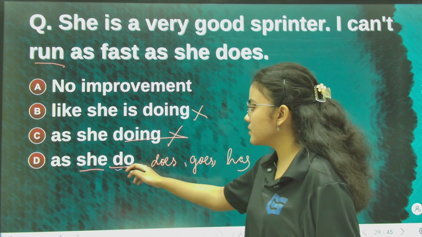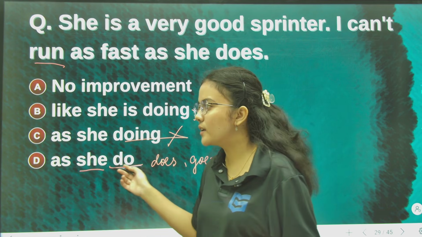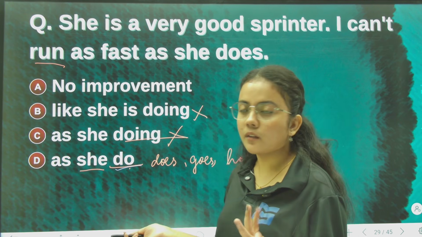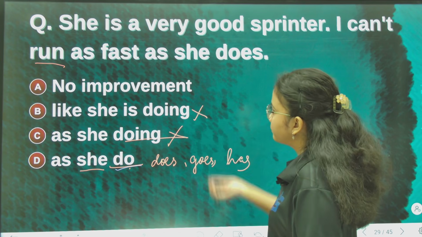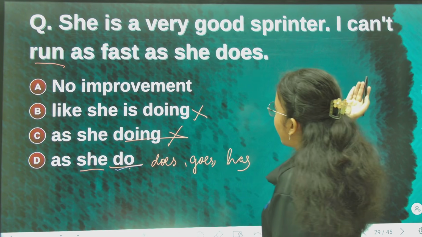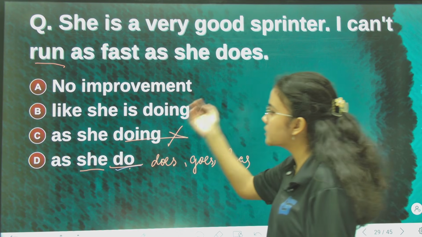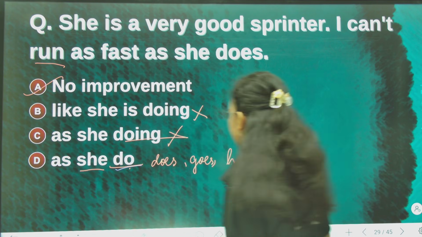We don't write do. Do is usually written with first person, second person, okay, and third person plural. So she is a very good sprinter. I can't run as fast as she does. With she, does, so the entire sentence is correct. No improvement will be the right answer.